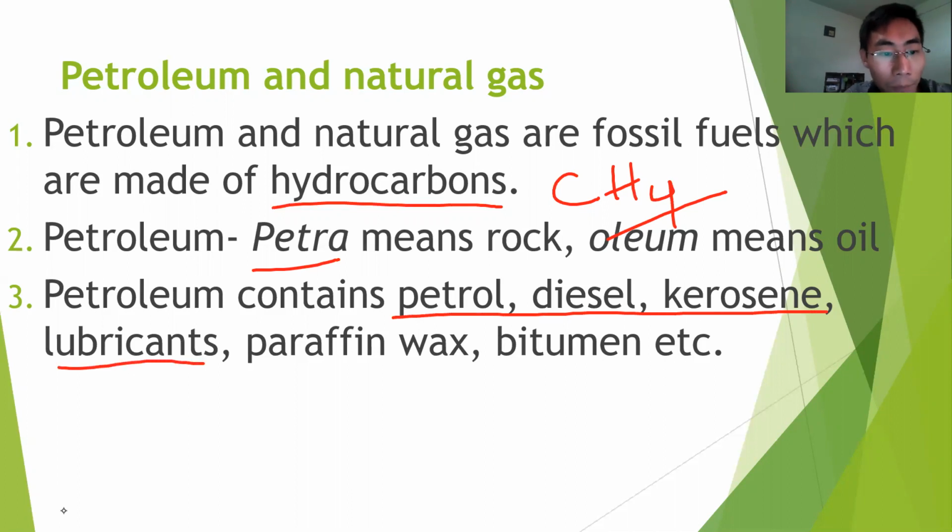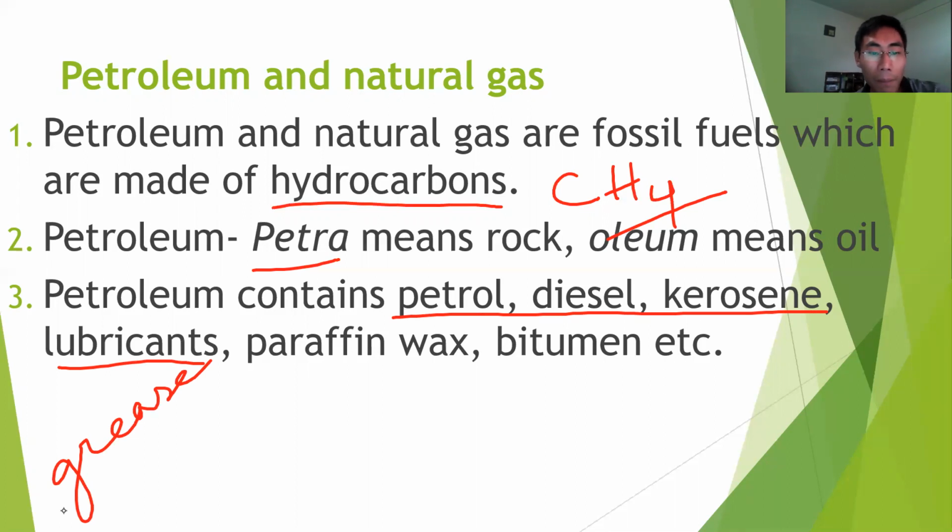Lubricants are used for reducing the friction between moving parts. For example, grease. They are widely used in automobiles and machines, right? So this is an example of lubricant.